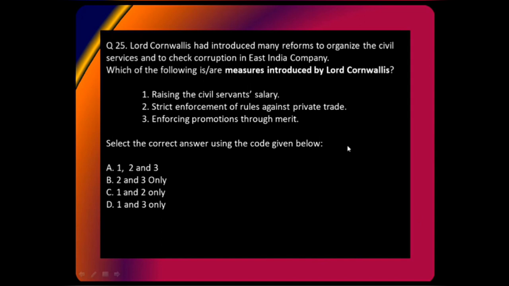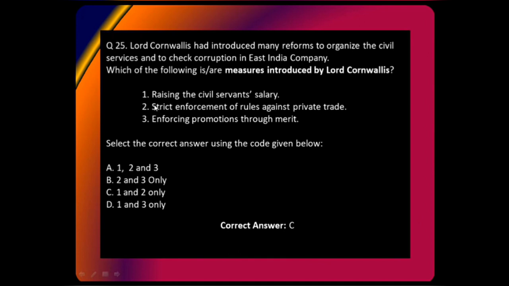All right. Well, the answers that have been given are all incorrect, because the correct answer is C. Let us go through these options one by one. Did he raise the civil servant salary? Yes, we know. Why did he do that? To make sure that these people don't indulge in corruption. Even today, many people suggest that to reduce the corruption in the government, we should increase the salary of the government servants. So this is the correct option.